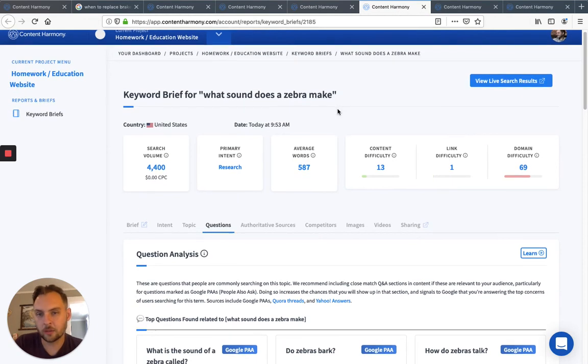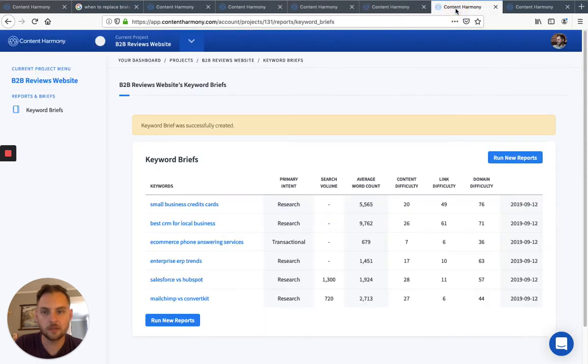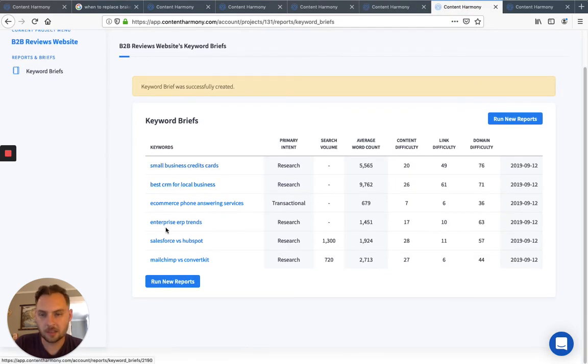A homework or animal website here, what sound does a zebra make? Similar types of stuff. Let's look at a B2B example. So I've got some examples of maybe a B2B review website keyword here. And so let's take a look at something like Salesforce versus HubSpot. So that's a search volume around 1,300. There's at least 1,000 people a month doing those comparison types of searches.